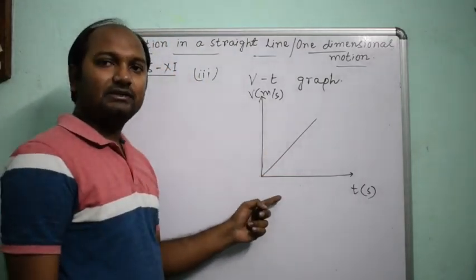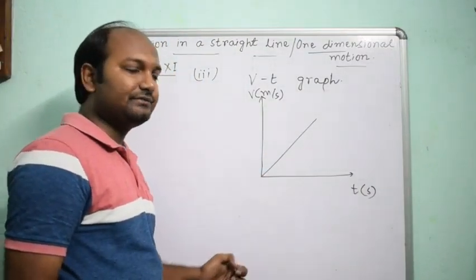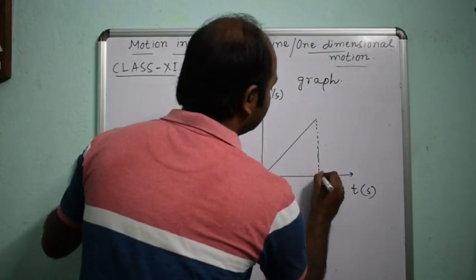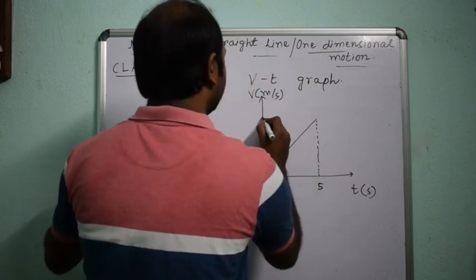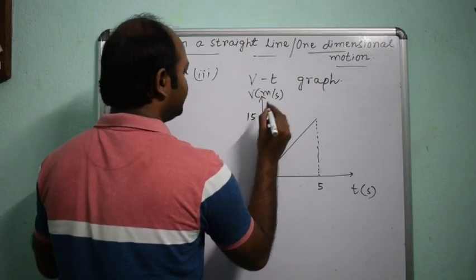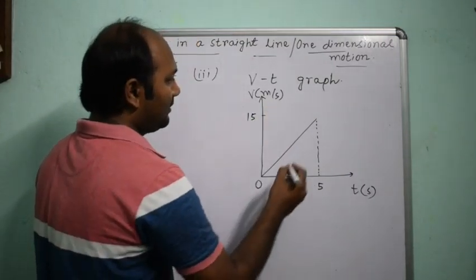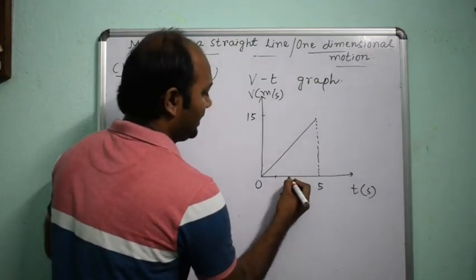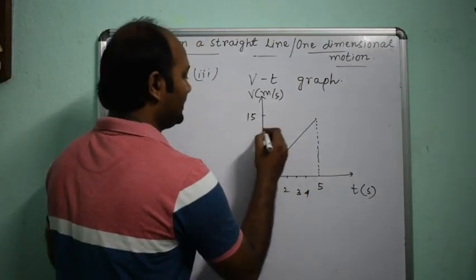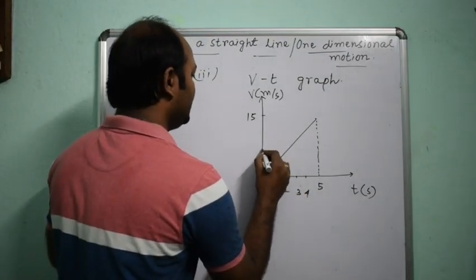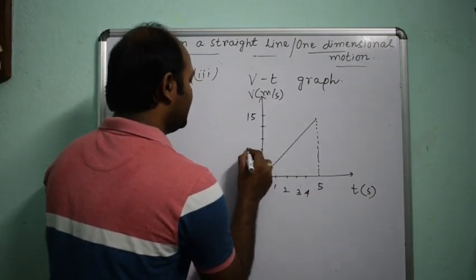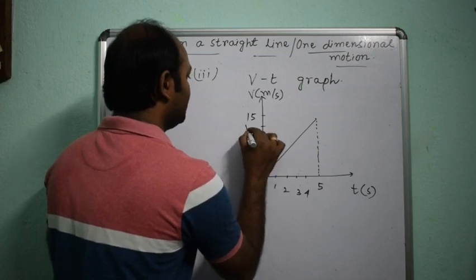Let the graph be a straight line which passes through the origin. It is 0, 5, let it be 15. One, 2, 3, 4. Here also the same: 3, 6, 9, 12, 15.